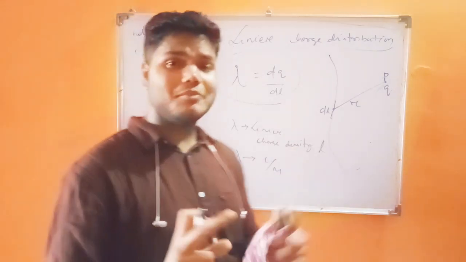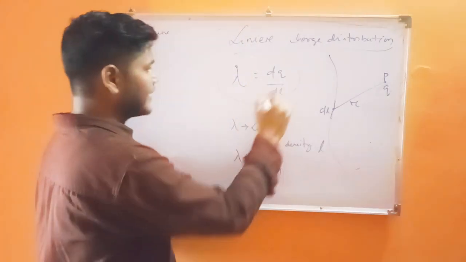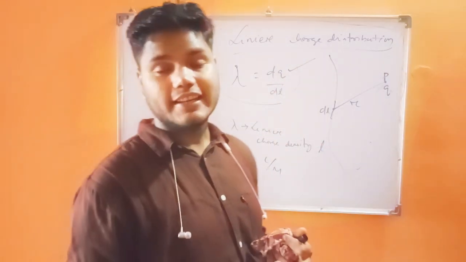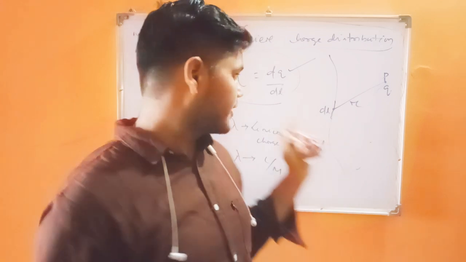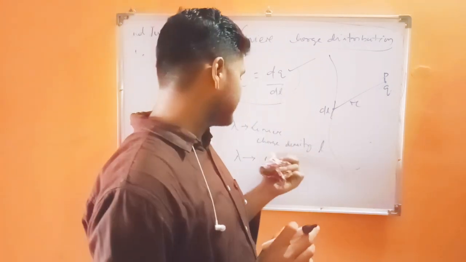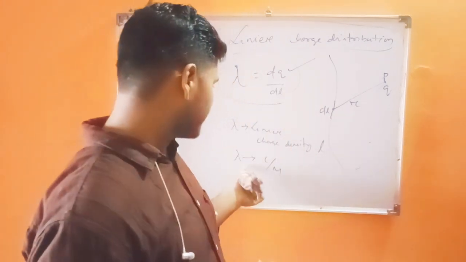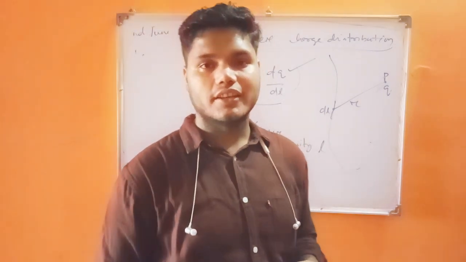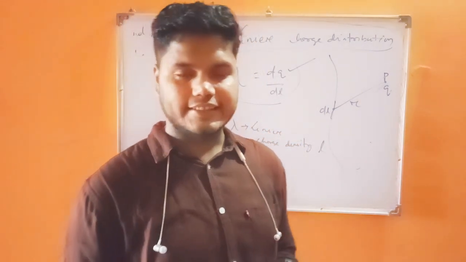And what is the definition of linear charge density? It can be defined as the charge per unit length. Charge per unit length is the definition of linear charge density. And what is the unit? Coulomb per meter is the unit of linear charge density.